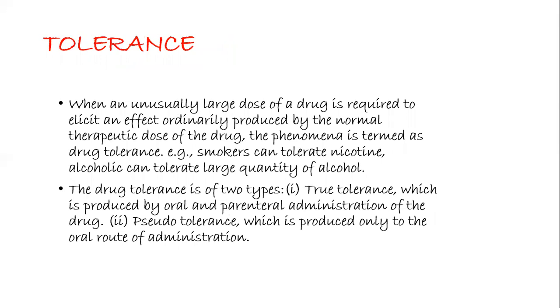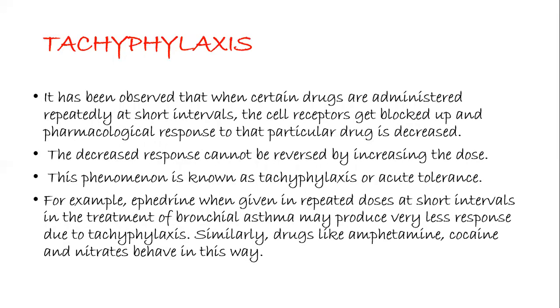The next factor is tolerance. When an unusually large dose of a drug is required to elicit an effect ordinarily produced by the normal therapeutic dose of the drug, this phenomenon is termed drug tolerance. Examples: smokers can tolerate nicotine, and alcoholics can tolerate large quantities of alcohol. Drug tolerance is of two types: true tolerance, which is produced by oral and parenteral administration of the drug, and pseudo tolerance, which is produced only with the oral route of administration.